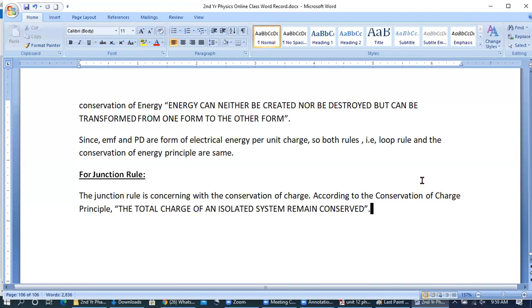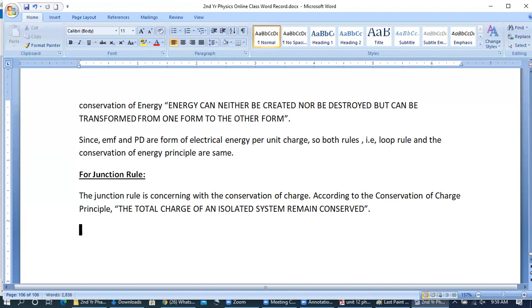So as far as we are talking about the loop rule में भी हमने ये कहा कि जो total current entering the system is equal to the total current leaving the system.